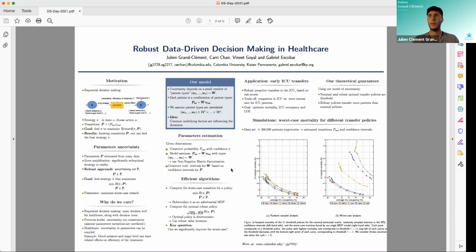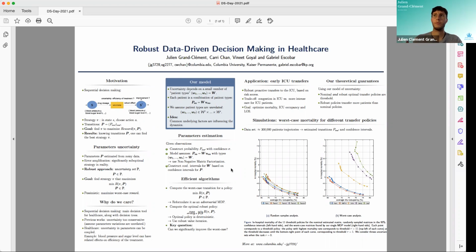And so we have this sequence of scores, and we have the treatment, which is to transfer the patient or not. And we want to know, should you proactively transfer the patient to the ICU before they actually require it, so that you obtain a better survival rate overall, because they will have more intense care. Of course, if you do that and you are too aggressive, you will end up with a congested ICU, which can be a problem. So the goal is to optimize for this trade-off between mortality, ICU occupancy, and length of stay of the patient.